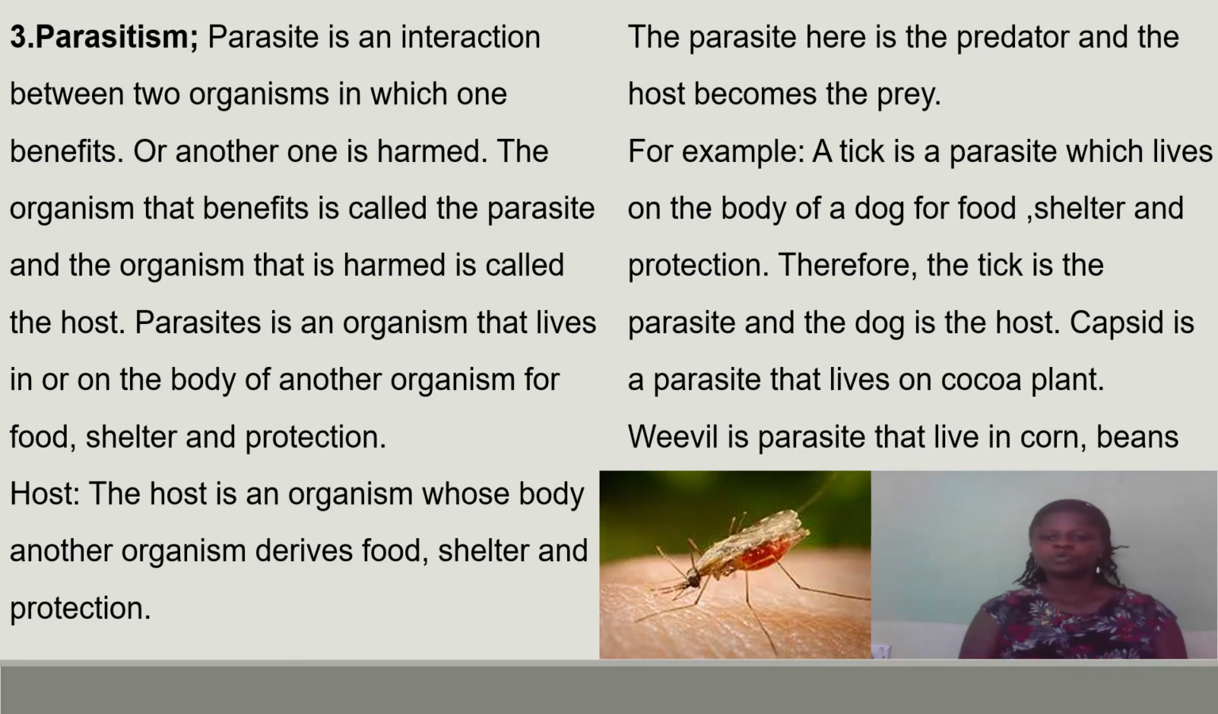You can see examples of such predation: a tick on the body of a dog, or a mosquito on the body of a human being, or weevil in corn or beans. They are all examples of parasitism.